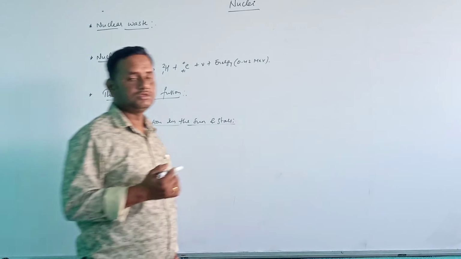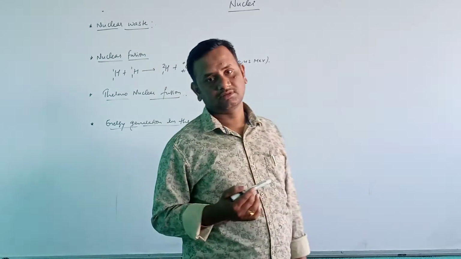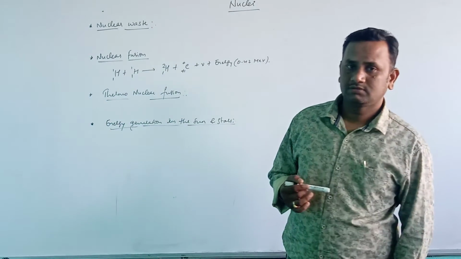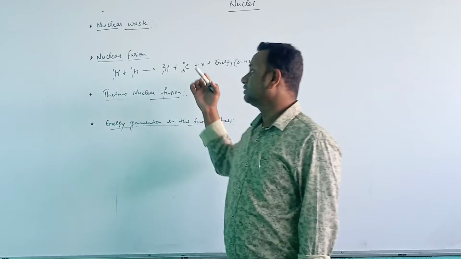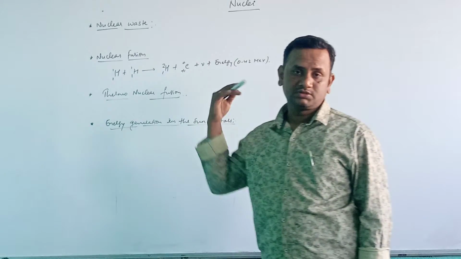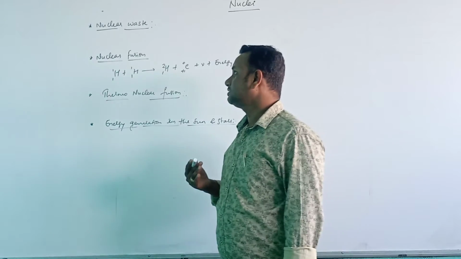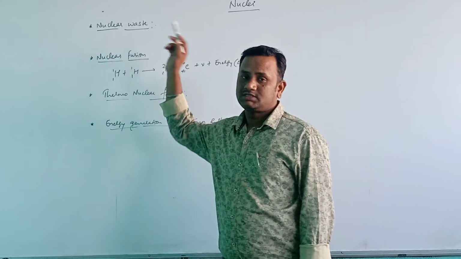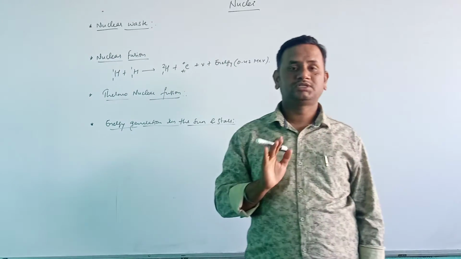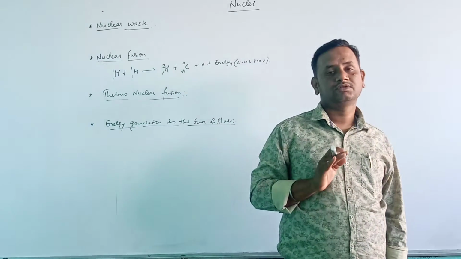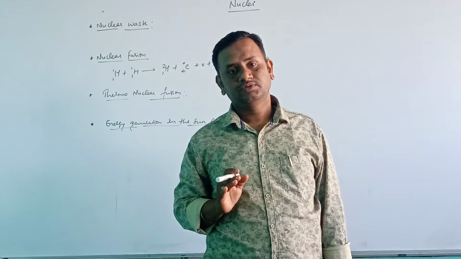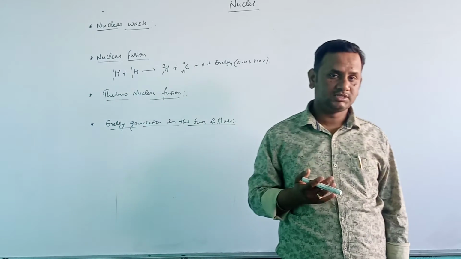These are the waste materials which are produced in the nuclear reactors. This nuclear waste needs special treatment, because it is very harmful and emits harmful radiations.